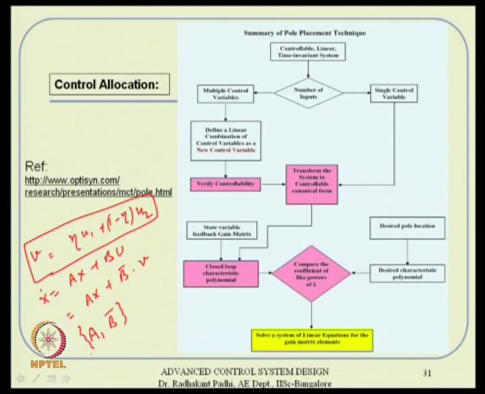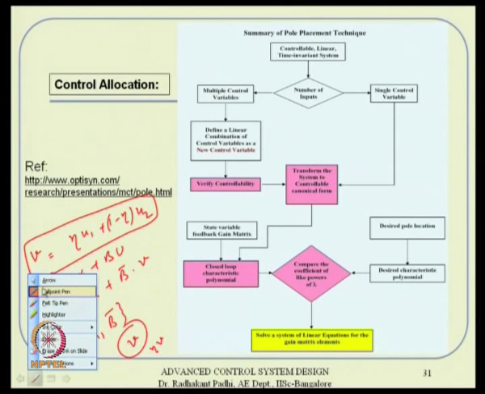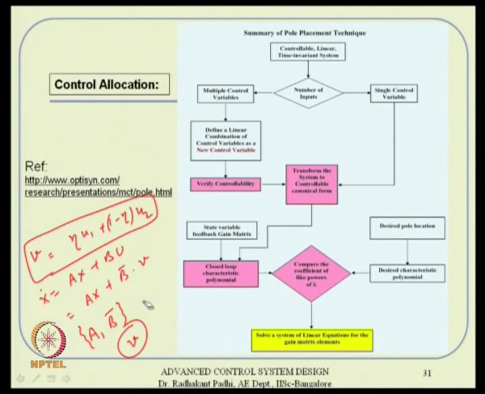Now, once this is satisfied, you can transform the system to a controllable one. Essentially, once this condition is satisfied, you design a v. Once you design the v, you distribute that in terms of u1 and u2. That means this v consists of, let us say, 30% u1 and 70% u2.